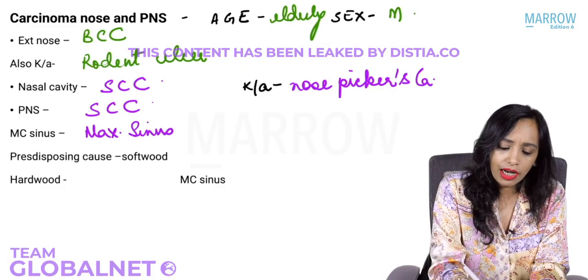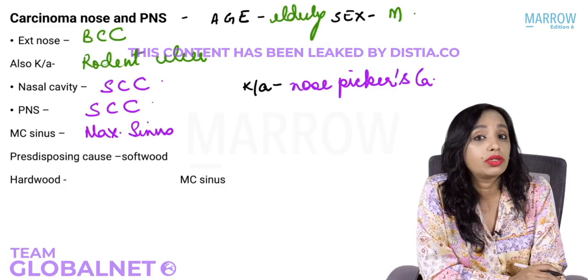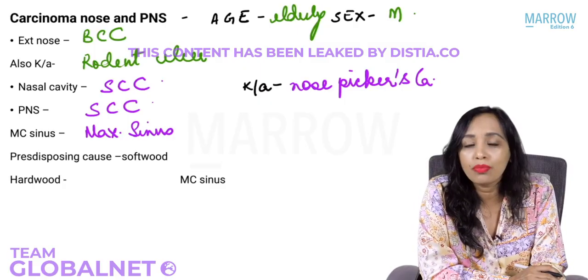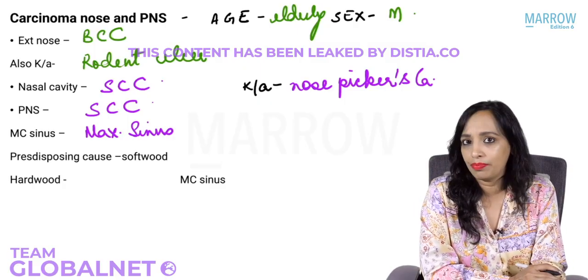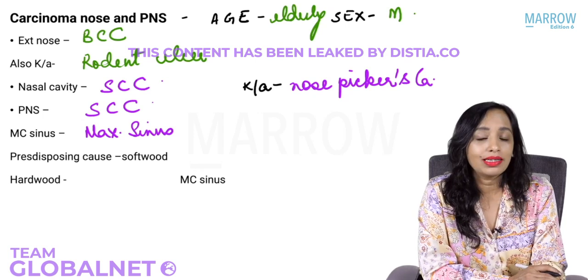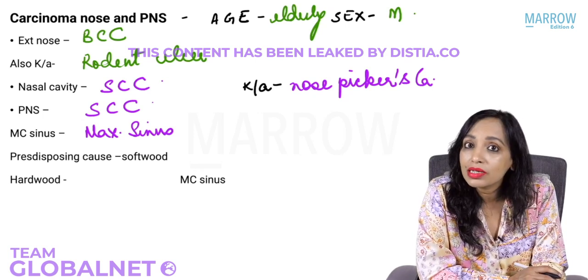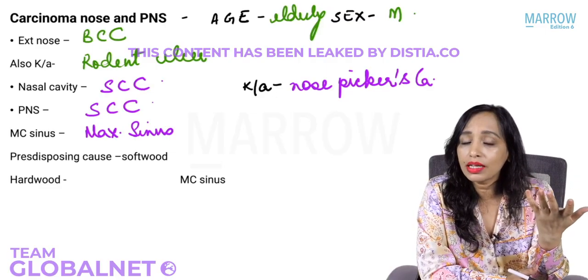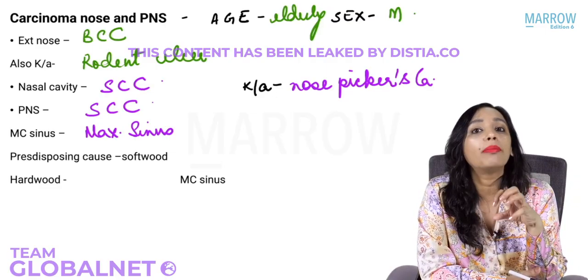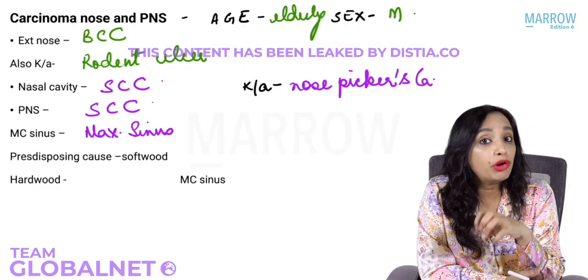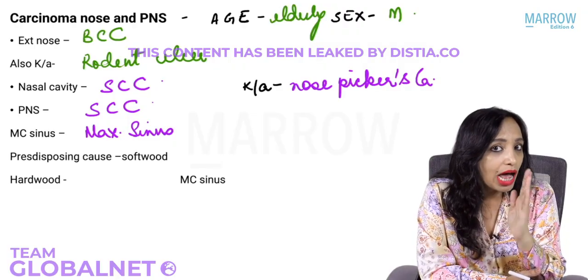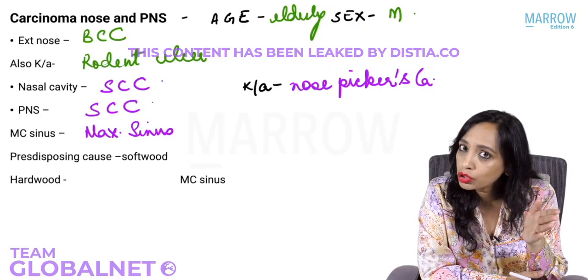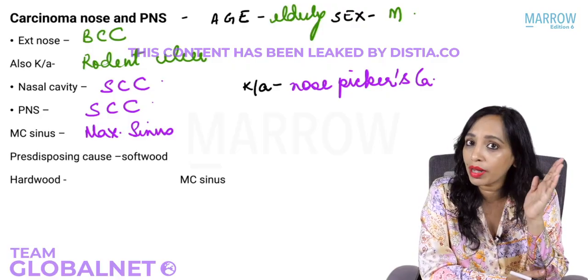Now here, a very, very important and very commonly asked question is that maxillary sinus carcinoma is seen in some people. Which are those people? It is seen more commonly in carpenters, in people who burn wood. So it is seen more commonly in people who have wood exposure, and the type of wood they are exposed to usually determines what carcinoma they will have.